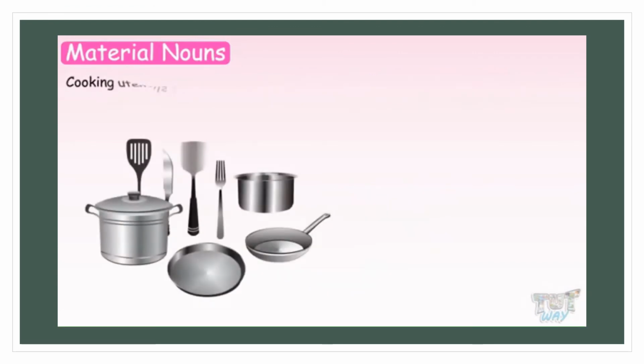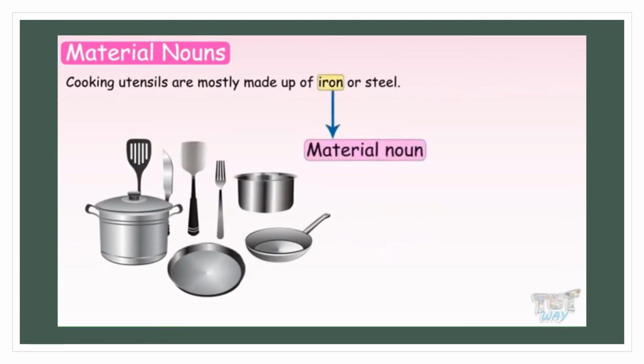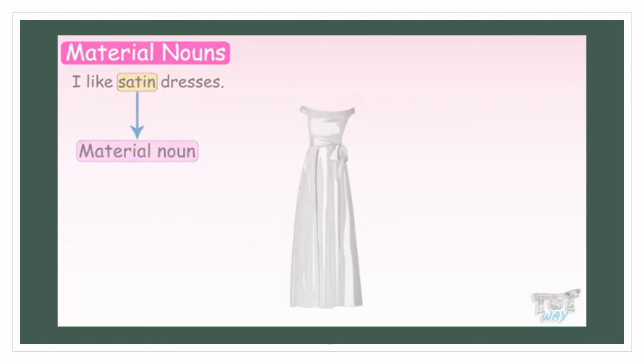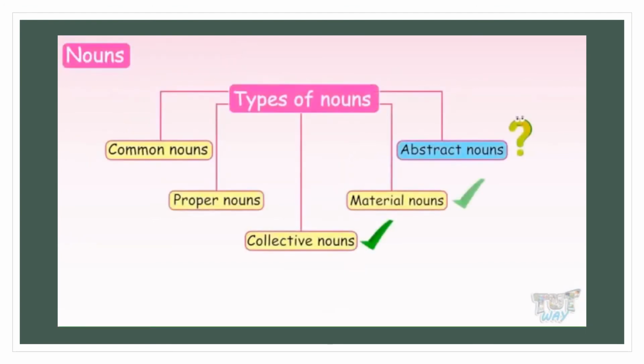Cooking utensils are mostly made up of iron or steel. So the material nouns here are iron and steel. I like satin dresses. Here the material noun is satin. So kids, we have learned about collective nouns and material nouns.